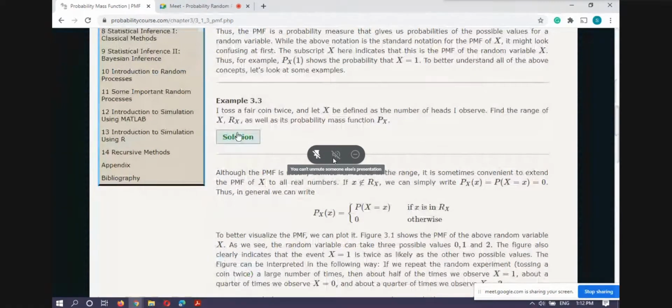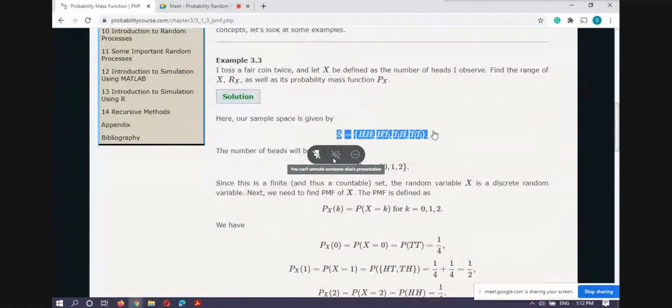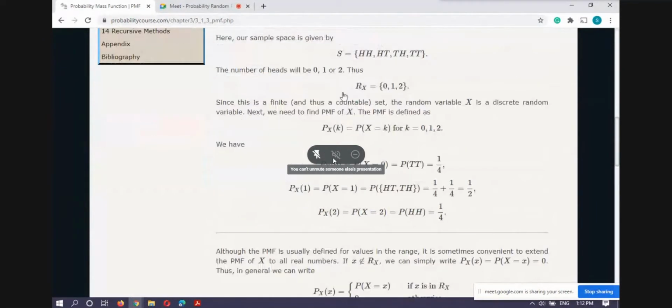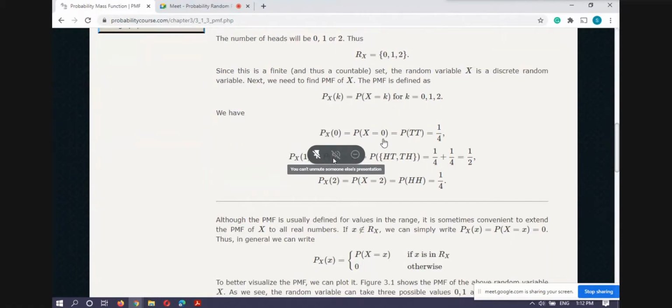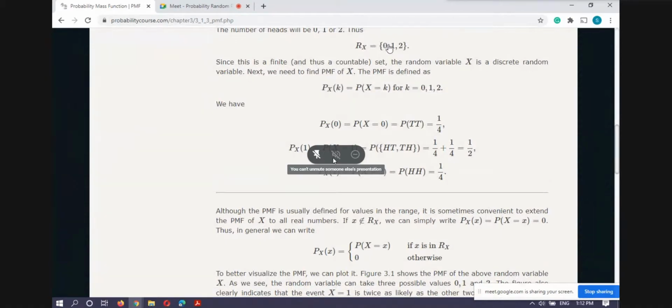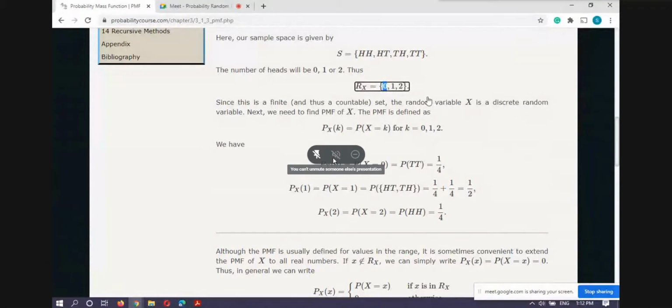In this example we have already discussed, we have the tossing of two coins, this is the output, and the random variable X is defined as the number of heads in the outcome: 0, 1, 2. Then we assign the probability mass function, that is P_X of k, because here x_k is actually k. If I define x_k equal to k, and k is moving from 0, 1, 2, then instead of x_k I write k, because I defined x suffix k equal to k.